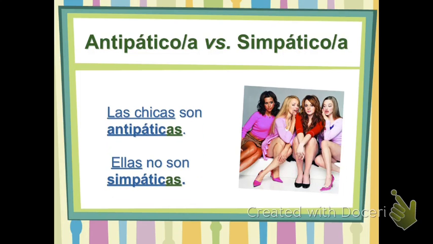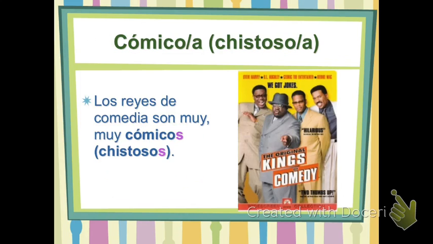In English, we put the not after our verb. We say they are not nice. But in Spanish, the no comes before the are. It does not come after the verb. Okay? So our structure is always going to be subject, no, verb, adjective. So here we have los reyes de comedia son muy cómicos. So here we emphasize twice. So the muy does come before cómicos in this example. Well, always. It's going to come right before the adjective.